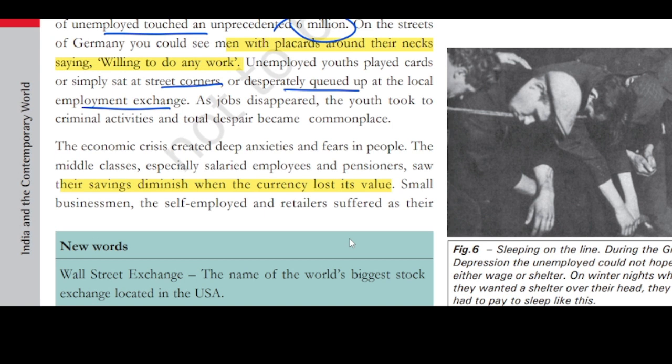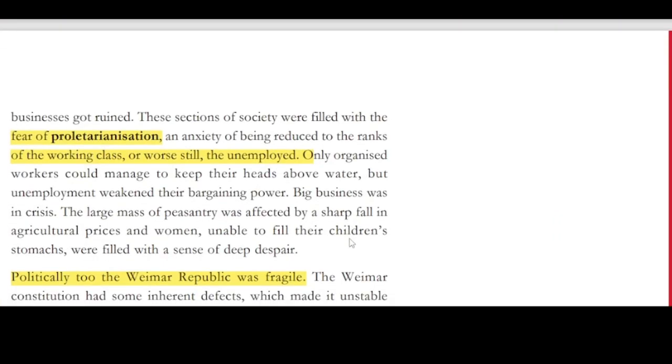The middle class, especially salaried employees and pensioners, saw their savings diminish when the currency lost its value. Small businessmen, the self-employed, and retailers suffered as their businesses got ruined. These sections of society were filled with fear of proletarianization. Now, what does it mean? It means that people are about to fall to a level where they have nothing, an anxiety of being reduced to the ranks of the working class, or worse, being unemployed.